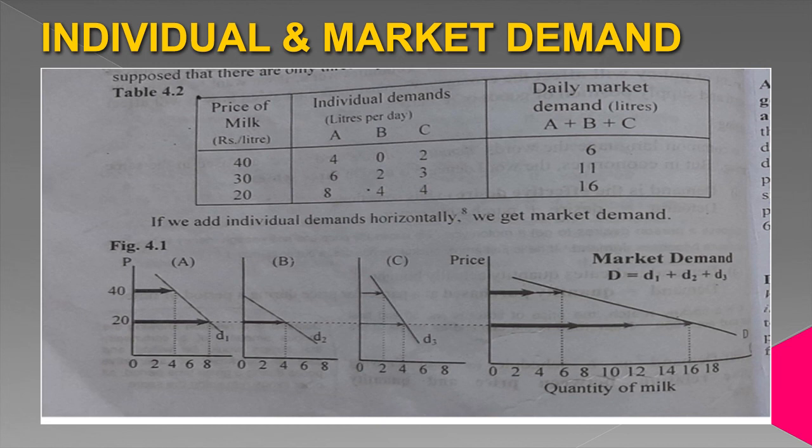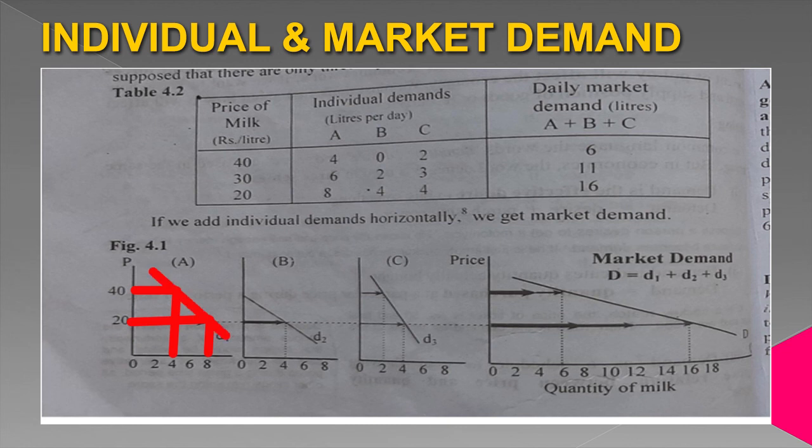Now at price 40, you can see person A is demanding 4 liters of milk. At 20 rupees, person A is demanding 8 liters of milk. When you join these points, you get a curve. That curve is known as demand curve. By joining these points, this is the demand curve of person A.